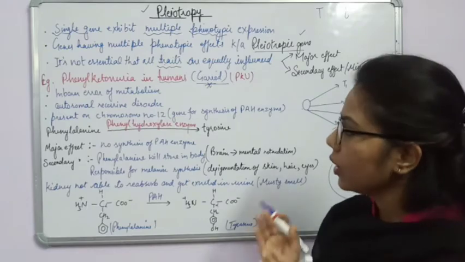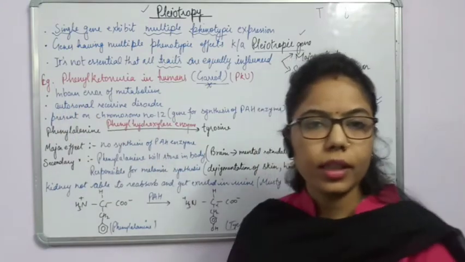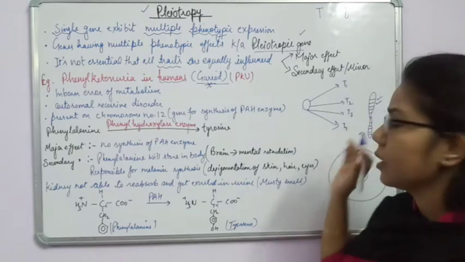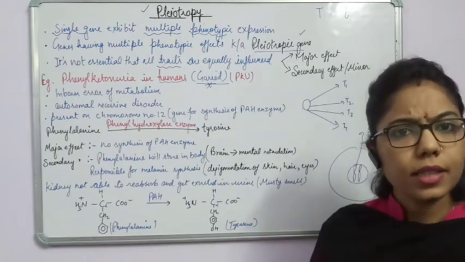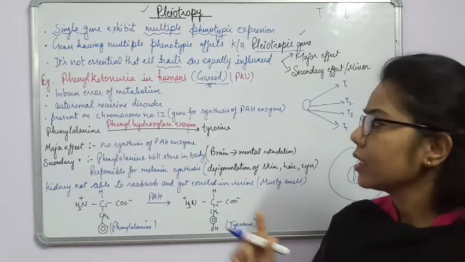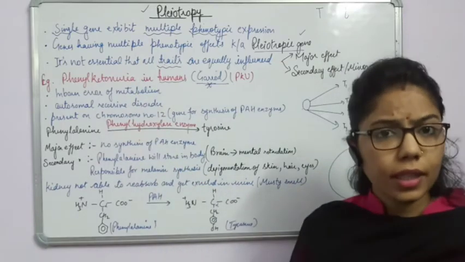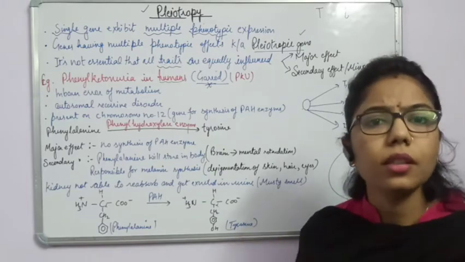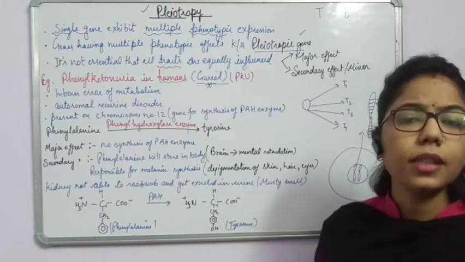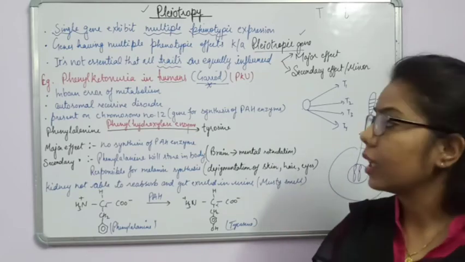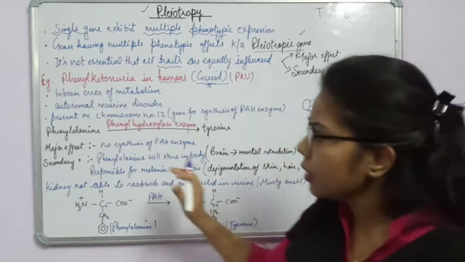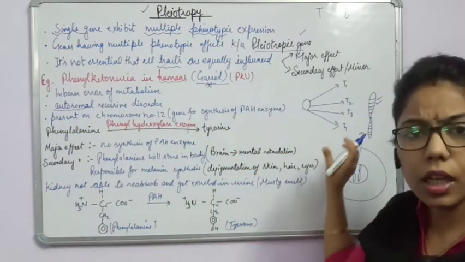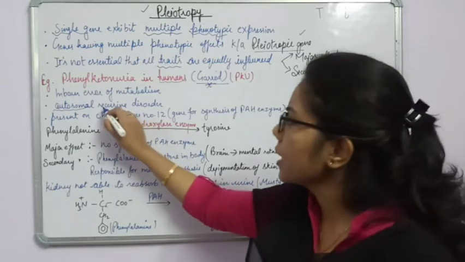Now we will split all these terms. Autosomal are what? These are the same pairs of chromosomes. As we have discussed, 22 pairs are the same. Okay, the only difference is about the sex chromosomes. But here we are not talking about the 23rd pair, because the 23rd pair of chromosomes of human beings is responsible for the sex chromosomes. But here this is autosomal. It means that somehow it is present in the 22 pairs, and recessive disorder.